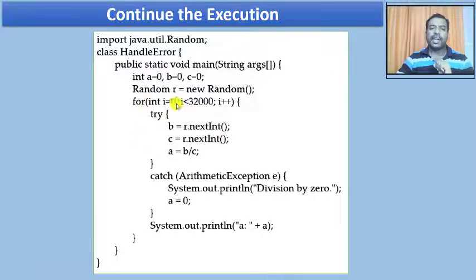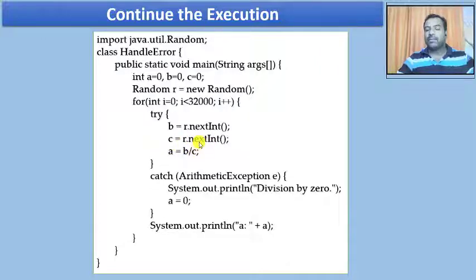Now when I execute this loop, it is going to work for 32,000 times. So just forget about this loop for now. I'm going to have a try block. In the try block, I'm giving a random number for b. Now this b can be 0 or any number, it doesn't matter, because nowhere am I using it for the division operation. But this c I am using for division operation. If c is a non-zero value, no exception will occur here.